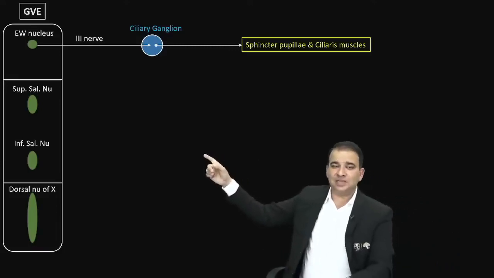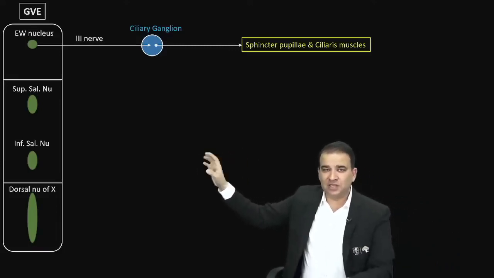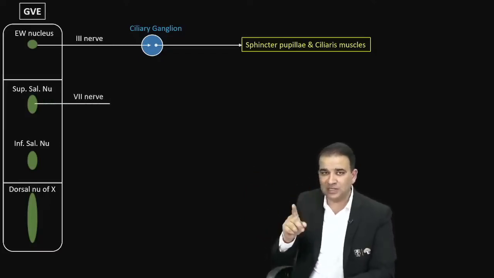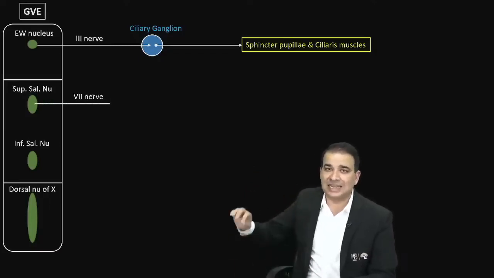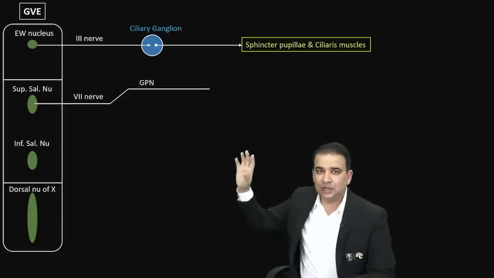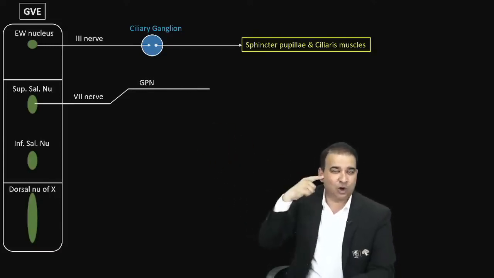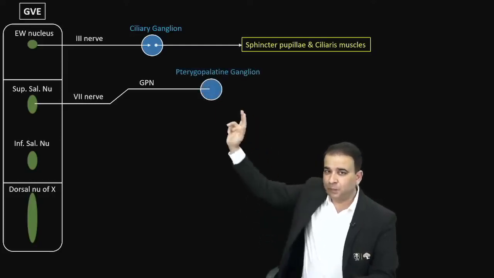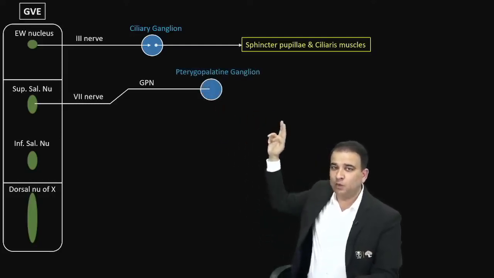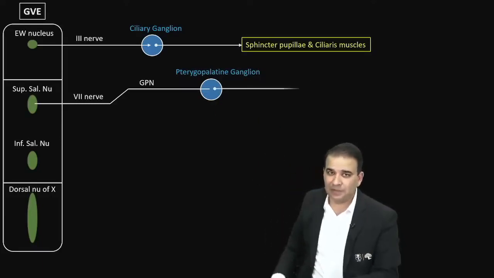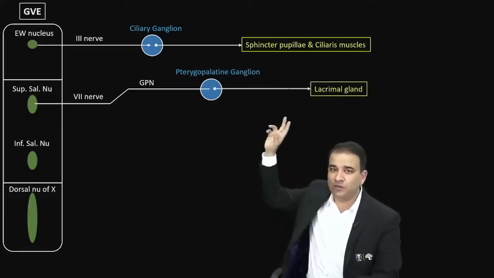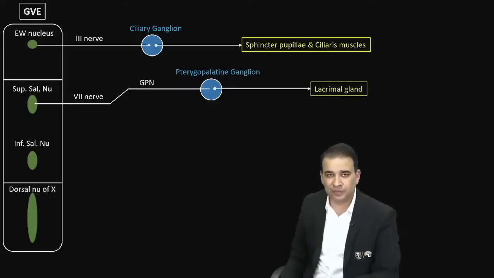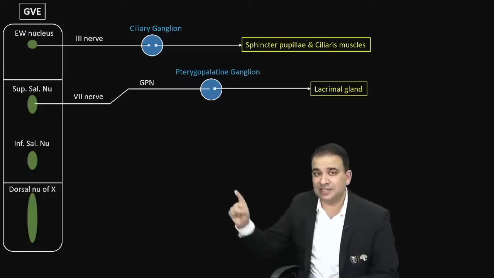Superior salivatory nucleus. The nerve for superior salivatory nucleus is the facial nerve. Now there are two branches of facial nerve we need to consider here guys. One of the branches of facial nerve is called the greater petrosal nerve, which we are taking first. Now this greater petrosal nerve will relay into the pterygopalatine ganglion, the PPG, and then the post-ganglionic fiber from the pterygopalatine ganglion will supply the lacrimal gland. So it is carrying the secretomotor fiber to the lacrimal gland. That is one function of facial nerve, one of the parasympathetic functions of facial nerve. Another branch of facial nerve is chorda tympani.